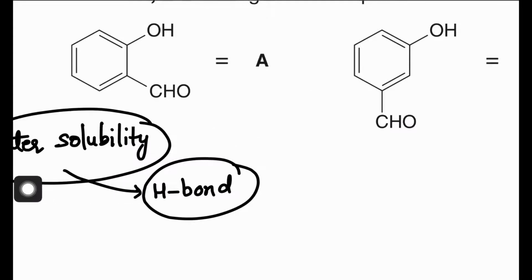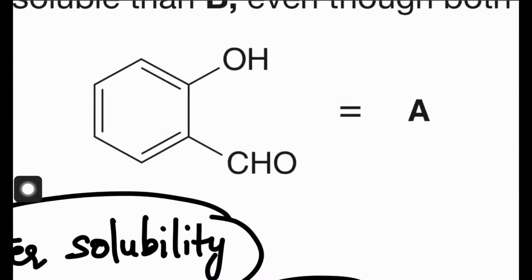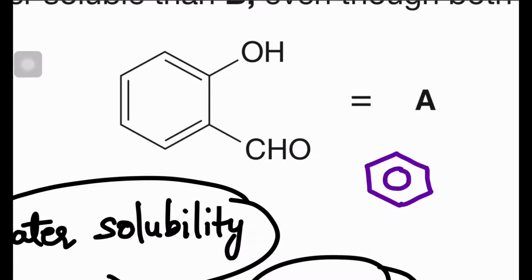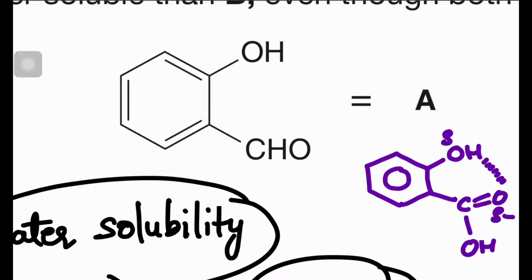Okay, in the first molecule, you can see this one, there is intramolecular hydrogen bonding. Let me explain why there is intramolecular hydrogen bonding. Because you can see this oxygen will have delta minus and this hydrogen will have delta plus.